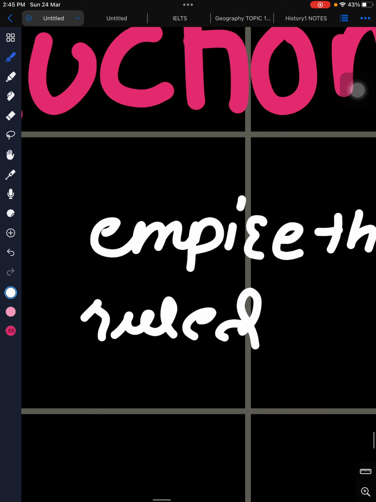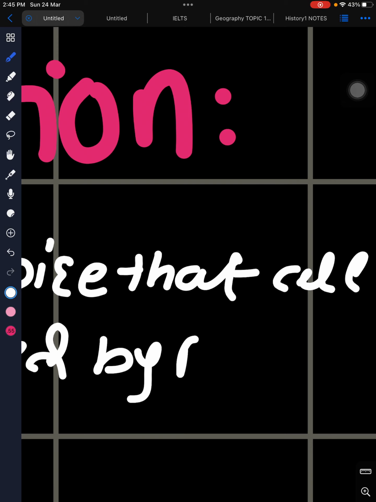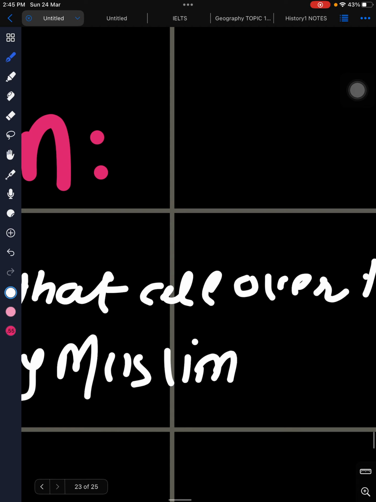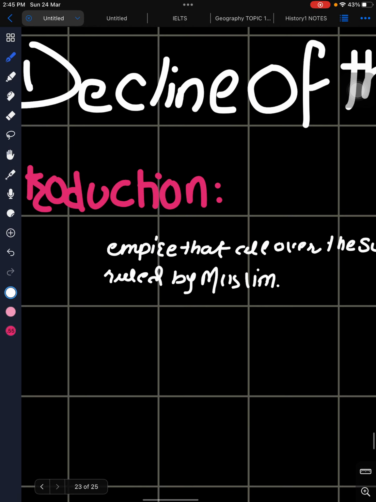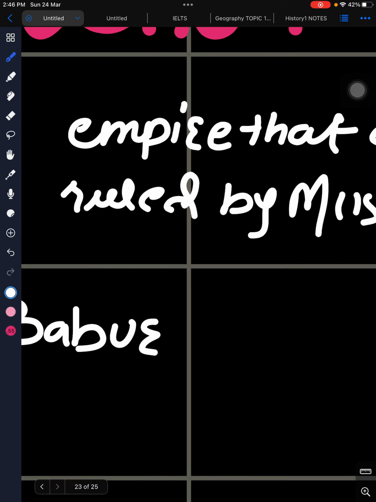They ruled for more than 200 years. The first Muslim who started this empire was Babur. This empire's succession was started by Babur in 1526.